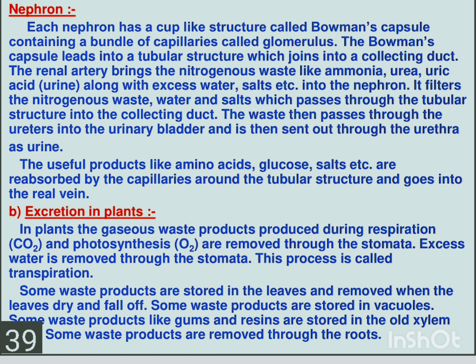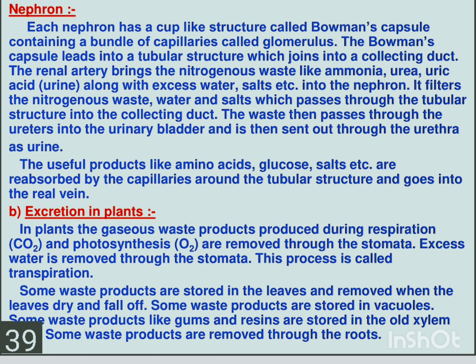Some waste products are stored in vacuoles. Some waste products like gums and resins are stored in the old xylem. And some waste products are removed through the roots. So in this way, each and every part of the plant is helping in excretion. It's not only the leaf which is helping. The stomata is not the only one opening and removing. Stomata will remove the excess water or salts from the plants, and each and every other part of the plant will be used for excretion.